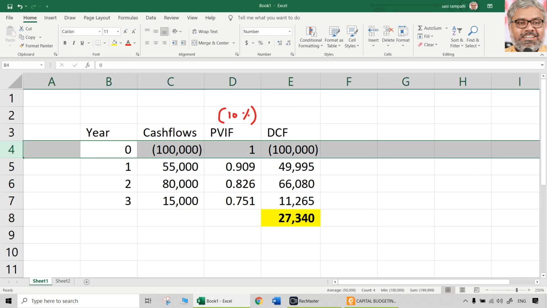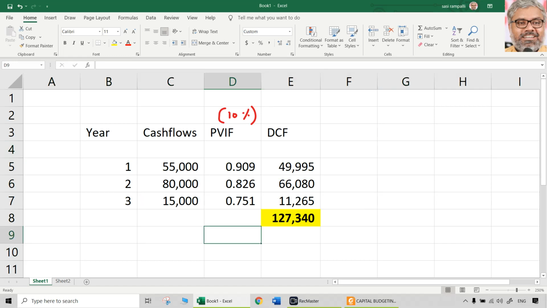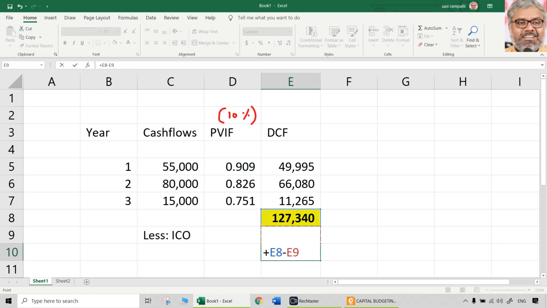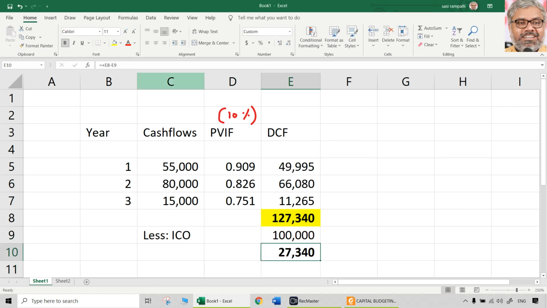Alternatively, you will not do this. You will take only the cash flows of years 1, 2, 3. At the last stage you will say less initial cash outlay. How much is that? 1 lakh. Then you got 127,340 minus 1 lakh, 27,340. This is the net present value. Like this also it can be shown. There is no problem with that.